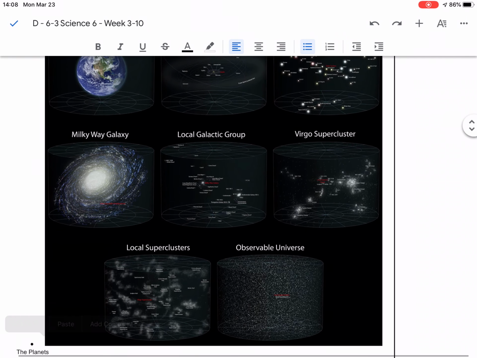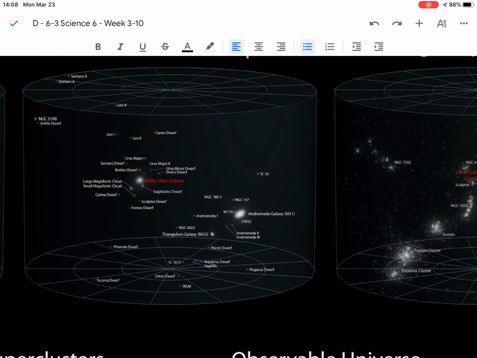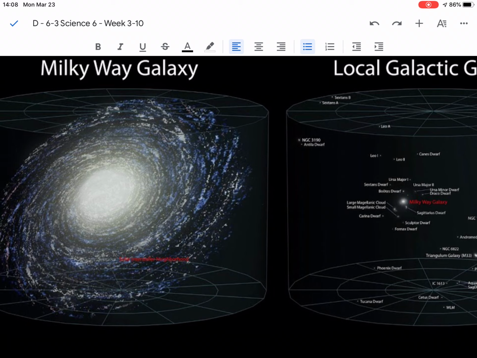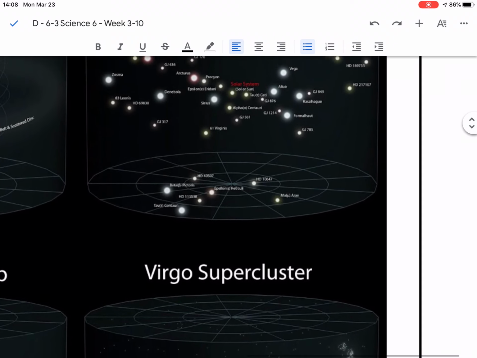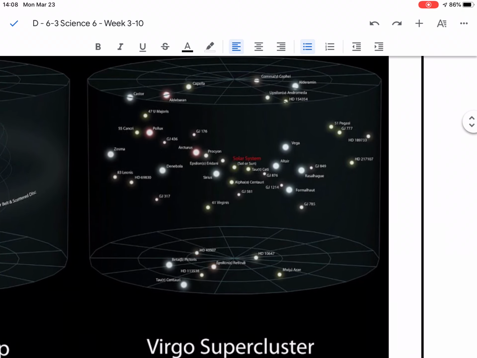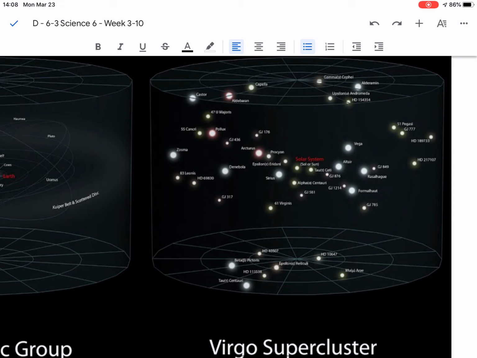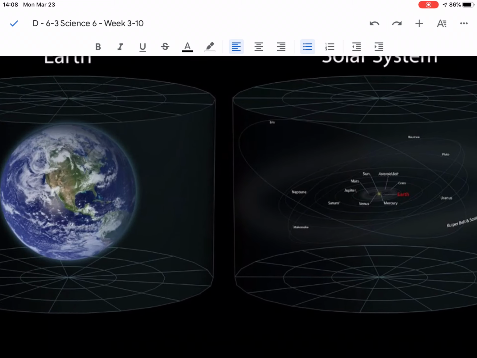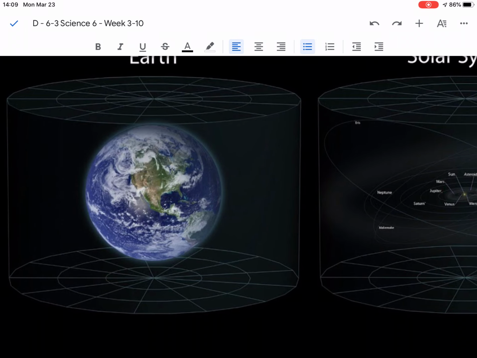Okay, here's where all our galaxies that are in our little cluster, down to our galaxy itself. We're on that little spiral that's right near the red. Okay, our spiral is made up of a whole bunch of other stars, our little solar systems. We are the one dot in the solar system, to the middle, where our sun is, and we are one planet that orbits the sun.